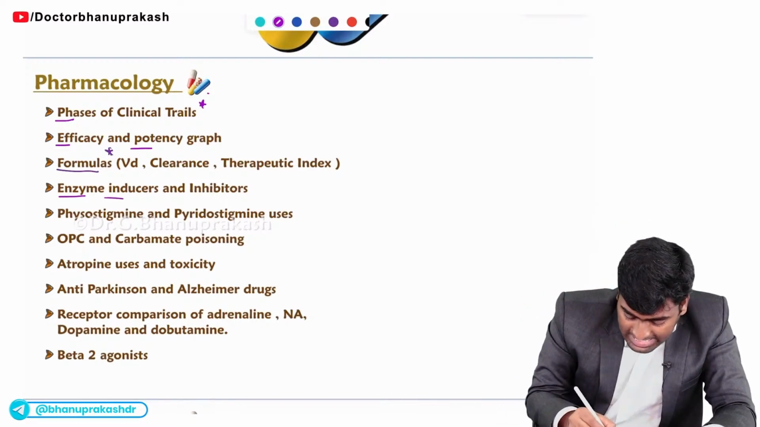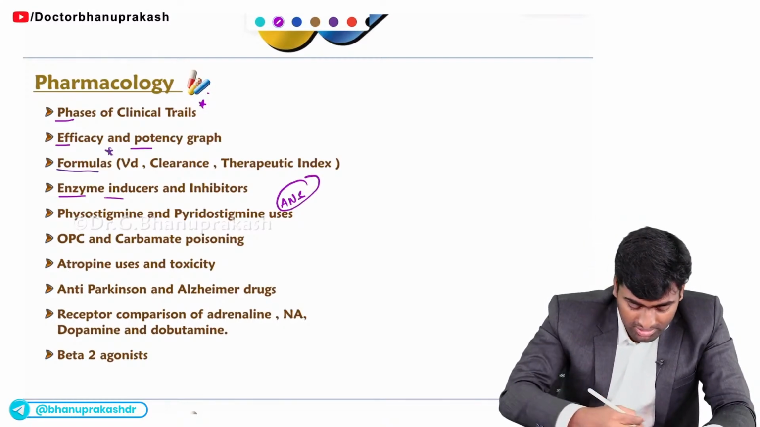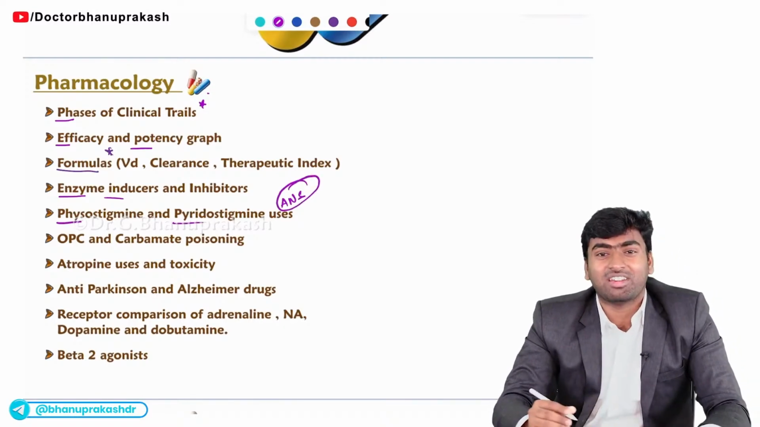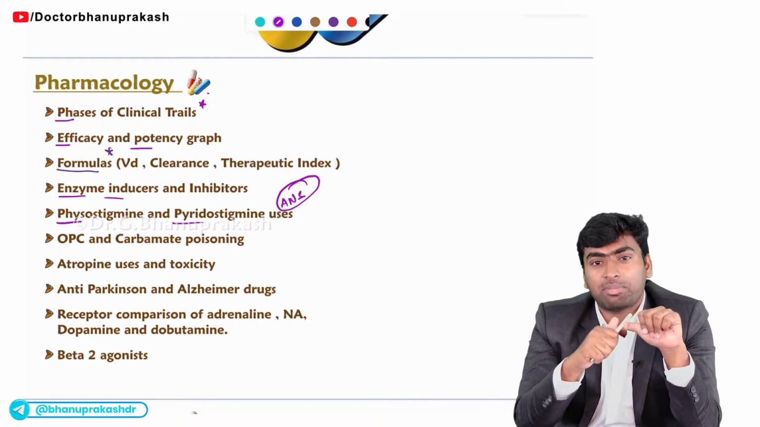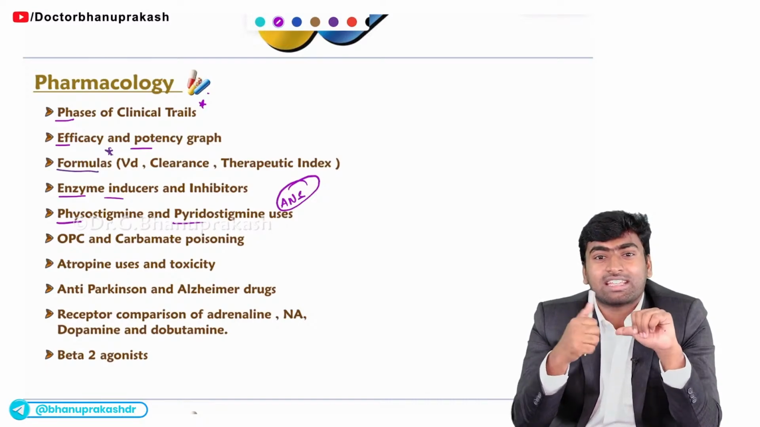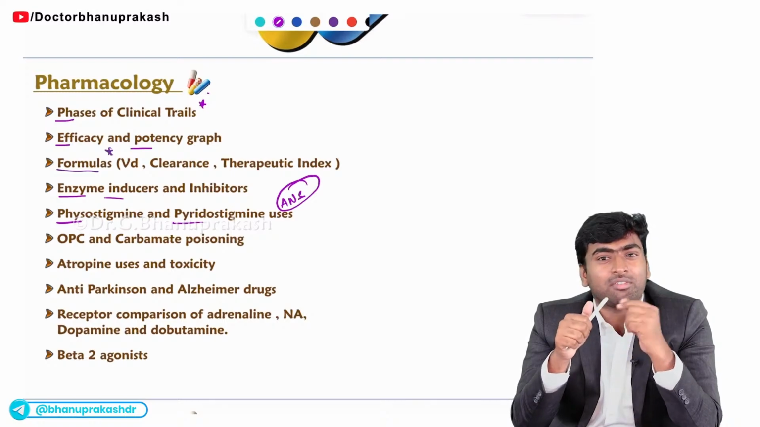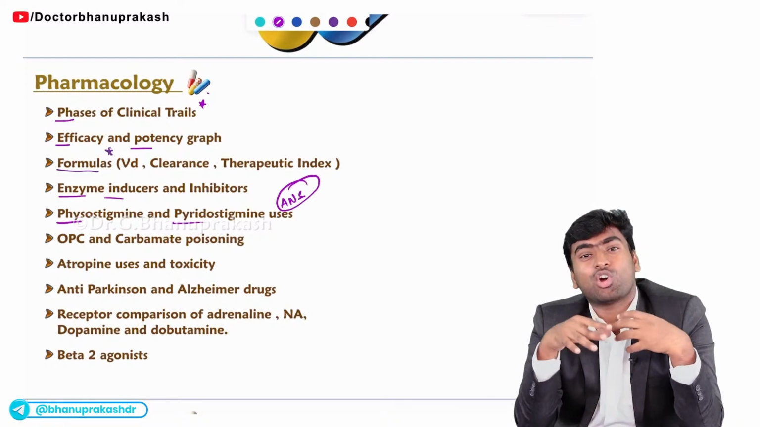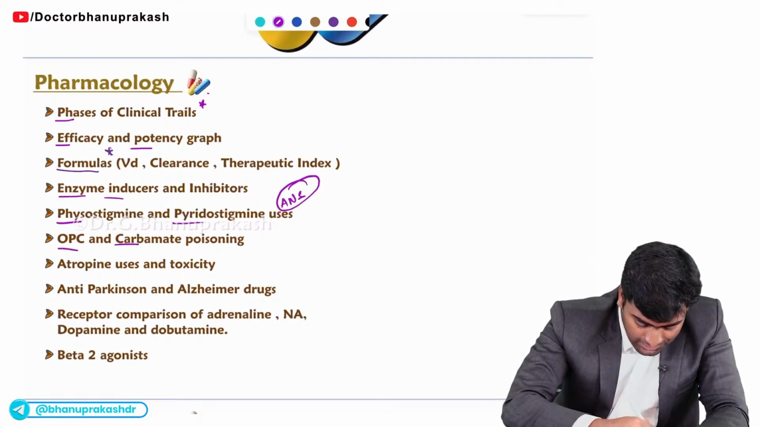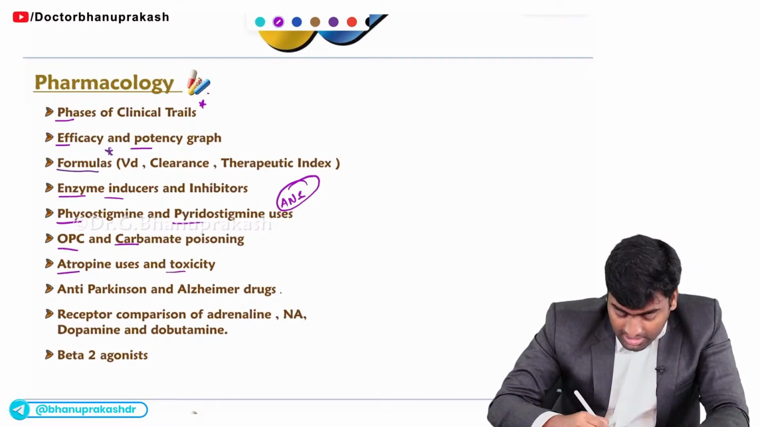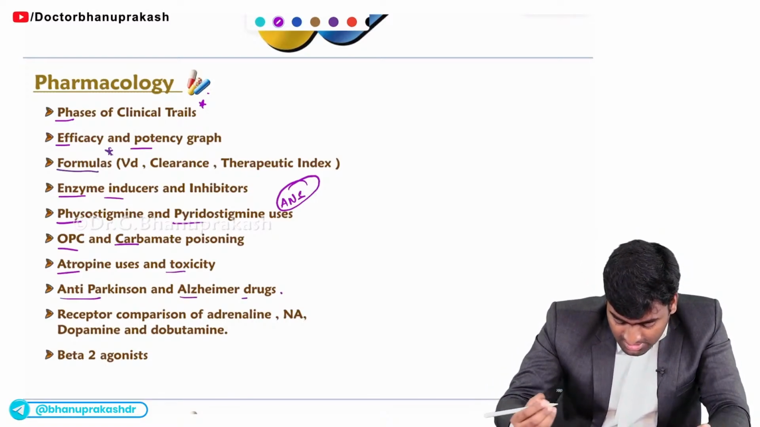Fine. And about the ANS, you need to know a few drugs for sure. They are physostigmine and pyridostigmine, their uses, and OPC poisoning and carbamate poisoning and their uses. Like in a case of OPC poisoning and carbamate poisoning, which of the following drugs will you use for treatment? Atropine and pralidoxime. And if there is any toxicity of atropine, how will you manage? So it is the same, OPC carbamate poisoning and atropine uses and its toxicity. And here you also need to know about the anti-Parkinson and anti-Alzheimer's drugs which are used.